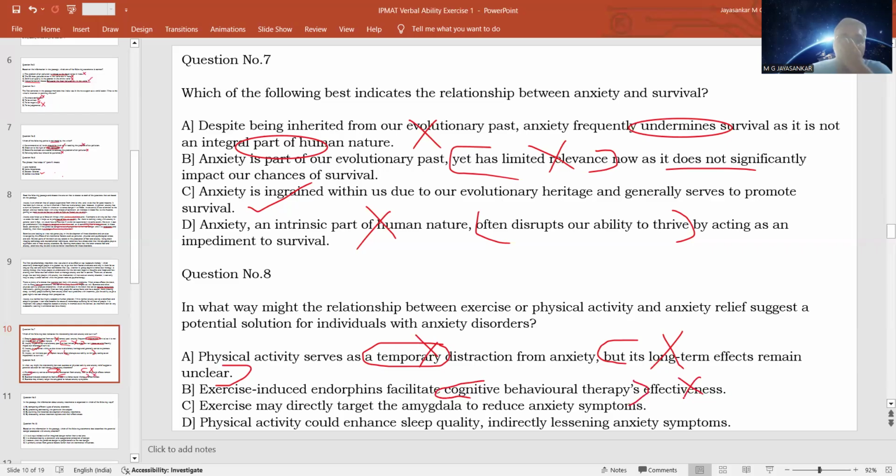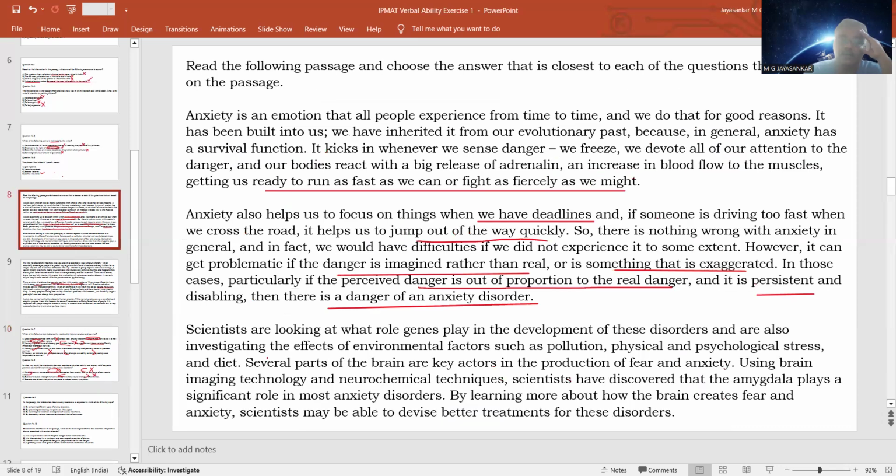Option C, exercise may directly target the amygdala to reduce anxiety symptoms. This again is not stated. The passage says that the amygdala has some role to play in the anxiety disorder.